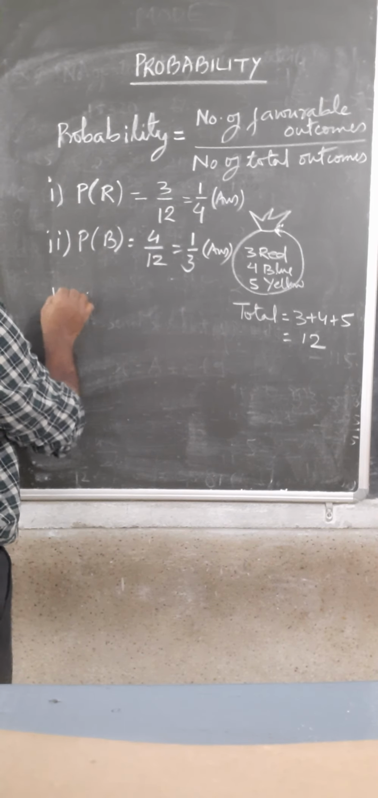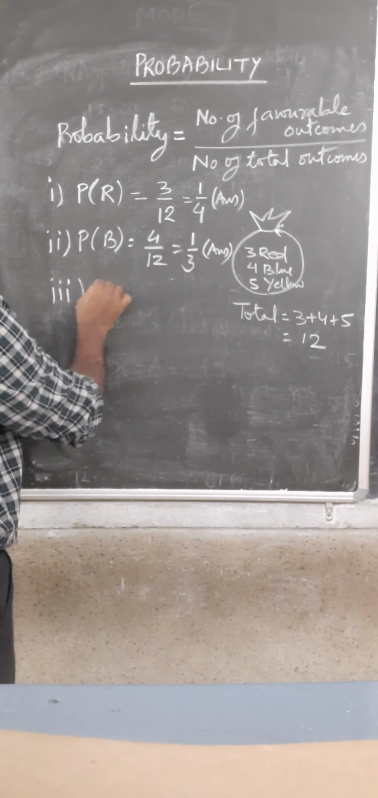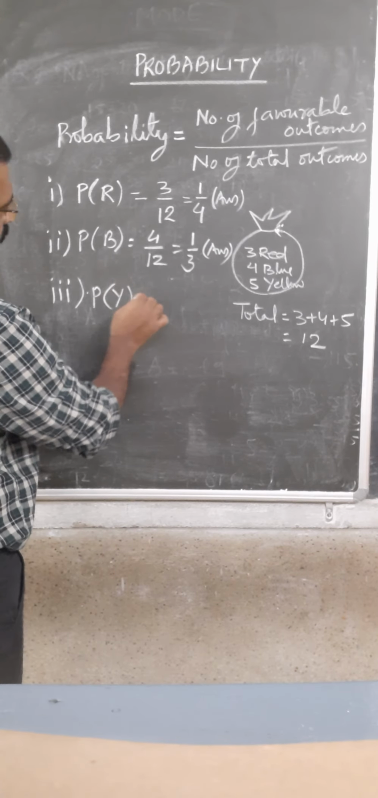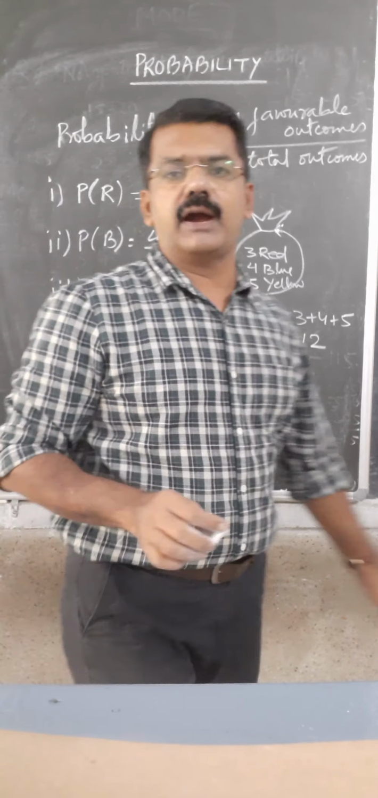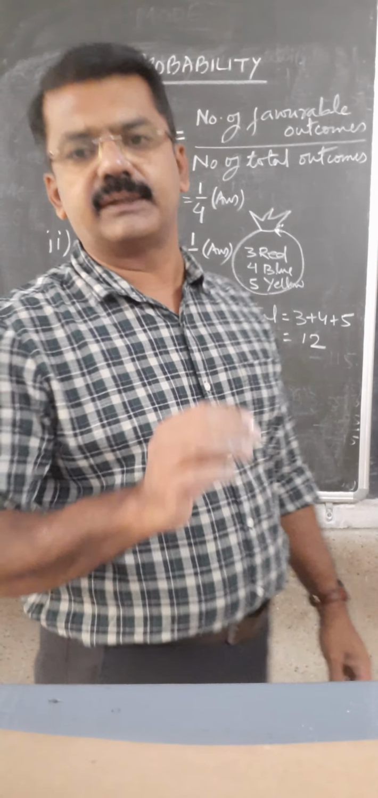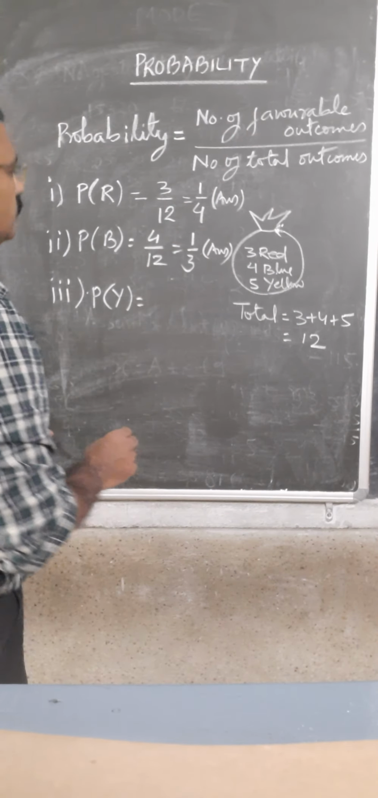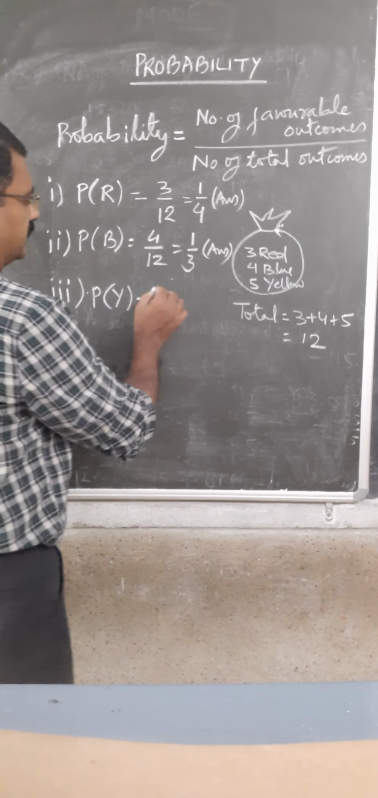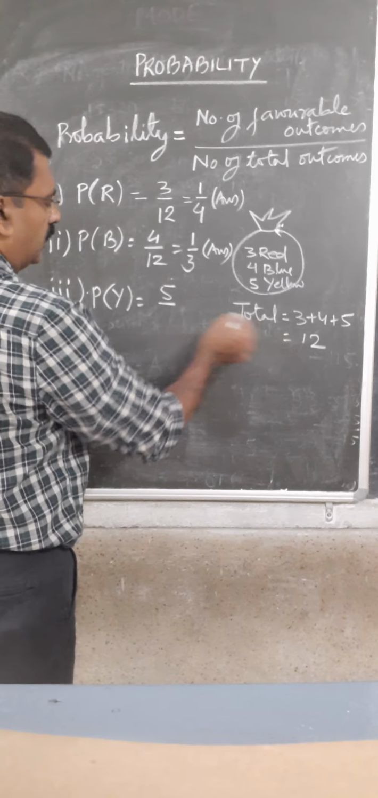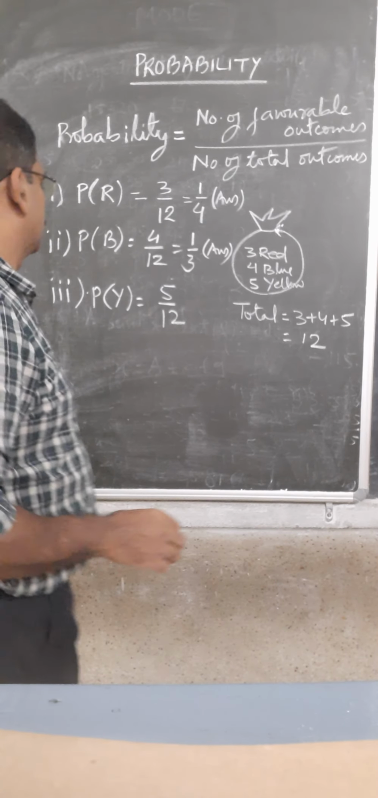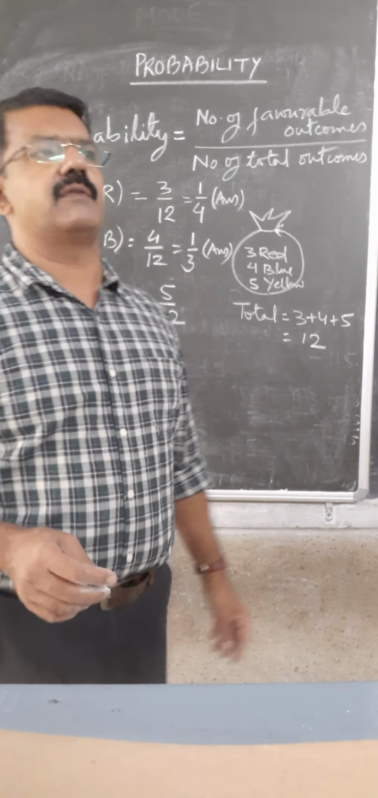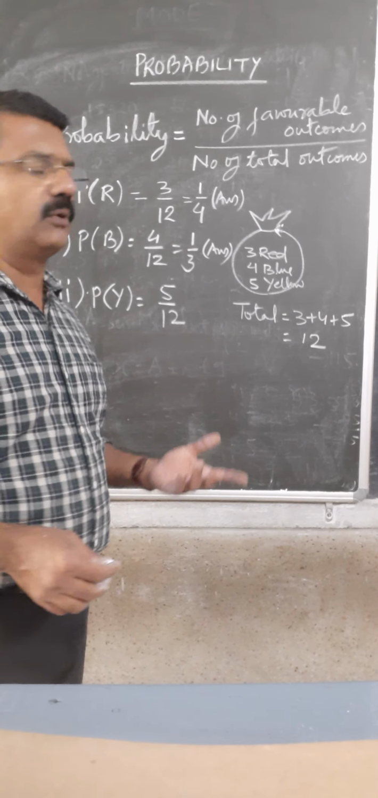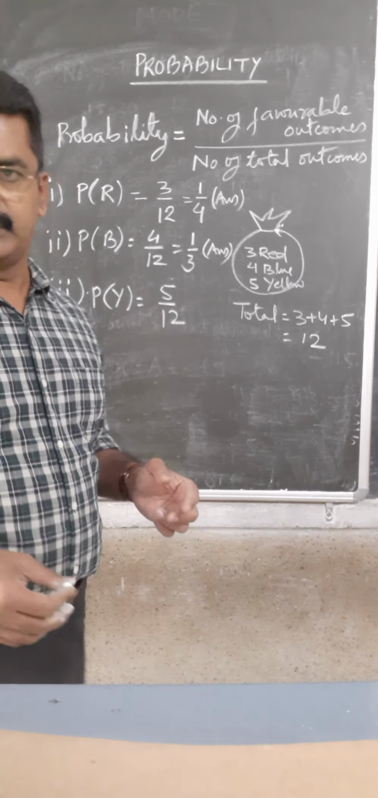Now suppose one ball is drawn at random and you have to find the probability that the ball is yellow color. Now once again, how many yellow balls are there? 5 yellow balls. So number of favorable outcomes will be 5 and the total outcome remains the same, that is 12. So the probability of having a yellow ball will be 5 by 12.